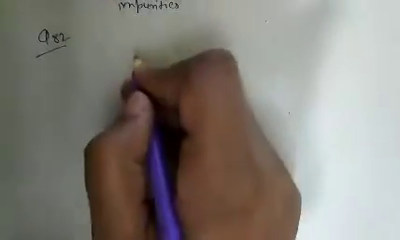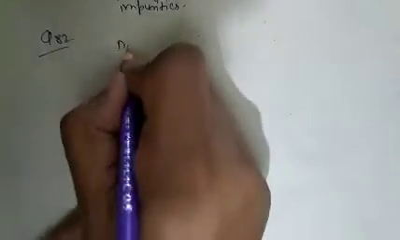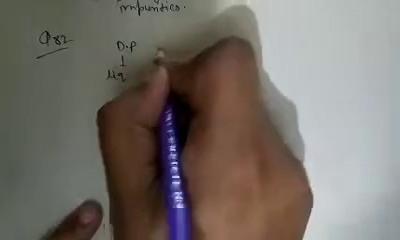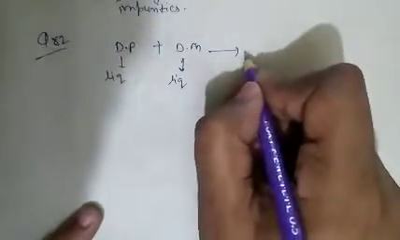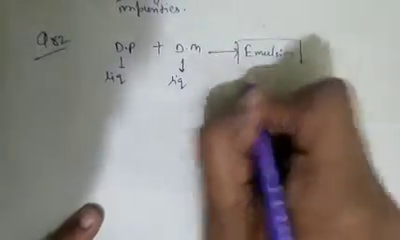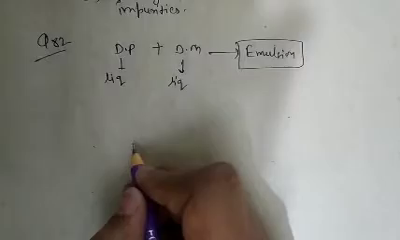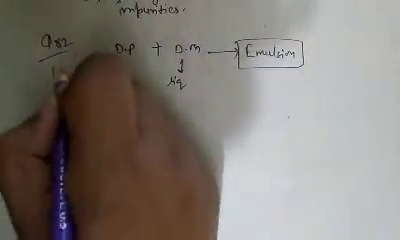See question number 82. Question number 82 is about liquid droplets dispersed in another medium. When the dispersed phase is liquid and the dispersion medium is also liquid, then the colloidal form is known as an emulsion. When a liquid disperses in another liquid, it forms an emulsion. Question number 82, option B is correct.